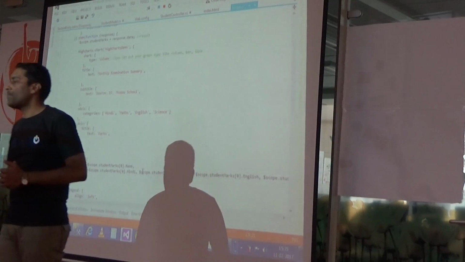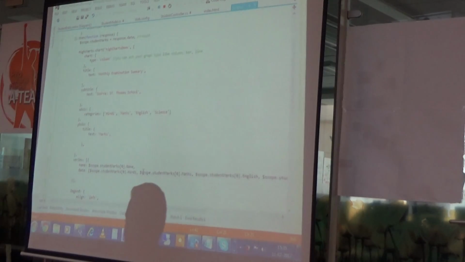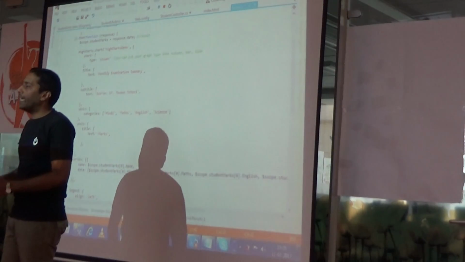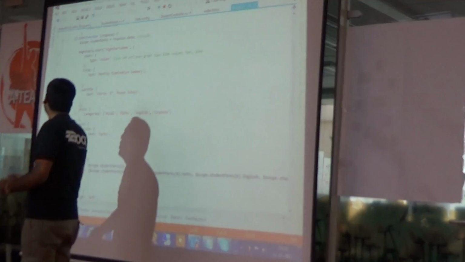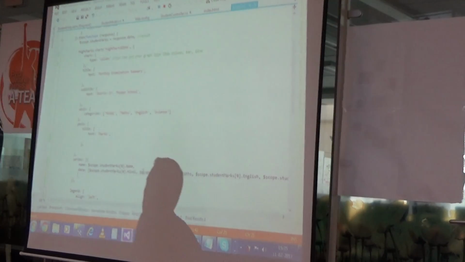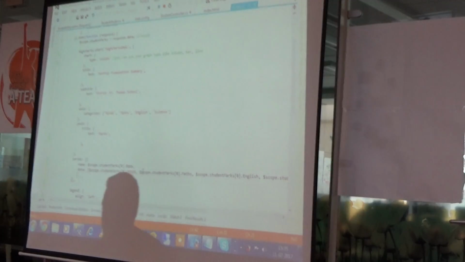Then in Highchart, how can I show data in Highchart? Yeah, you have to change the value here. If you want to show area also, you can type here area. If you want to show in line, you can. Yes sir.